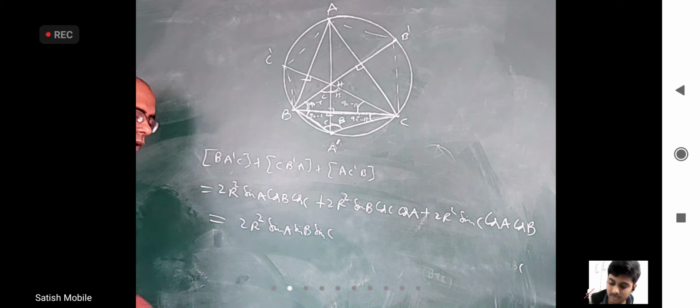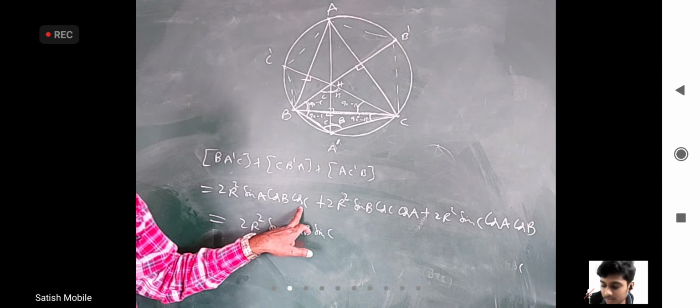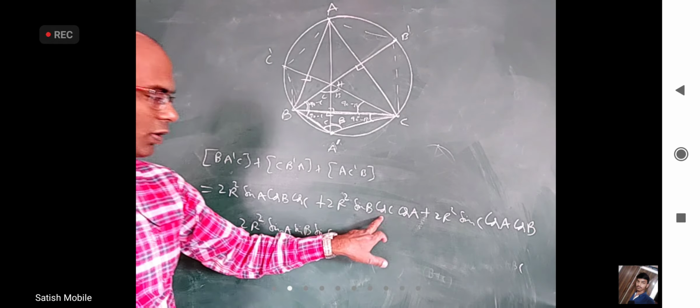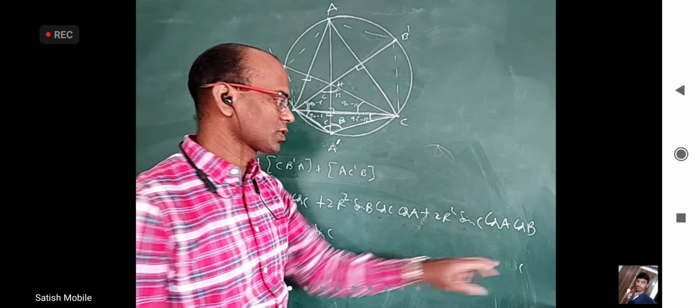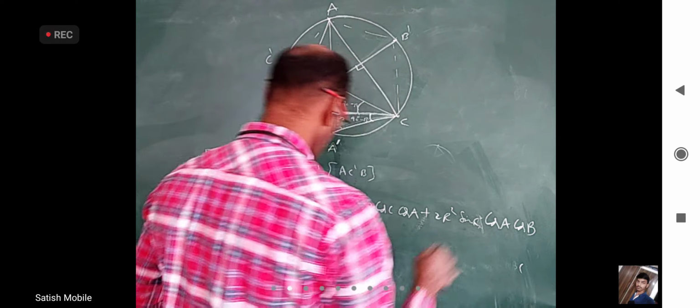Okay. Any idea is there? This is sin A cos B cos C. This is sin B cos C cos A. This is sin C cos A cos B. Should be equal to this.